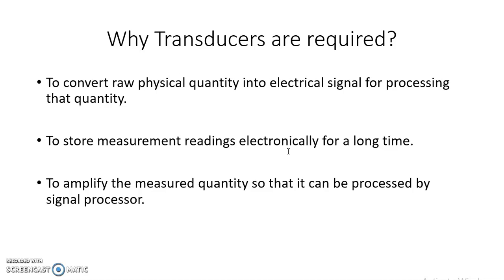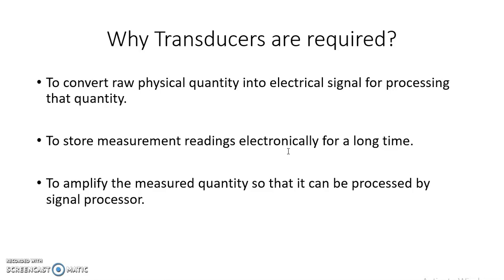However, if we convert that physical quantity into an electrical signal, for example electrical voltage or current, the electrical signal can be amplified very easily by the use of any type of electrical or electronic amplifier.